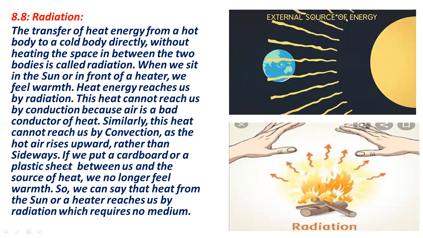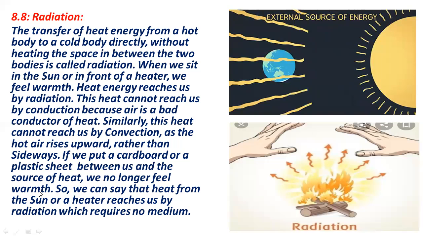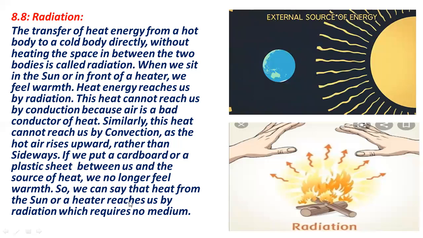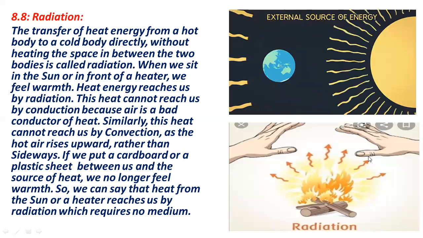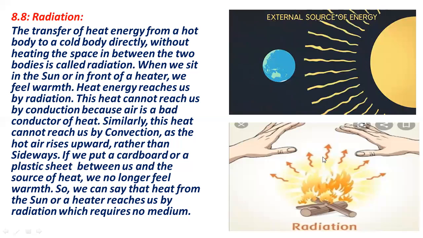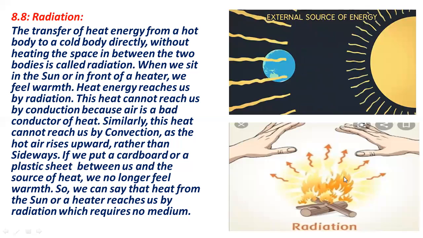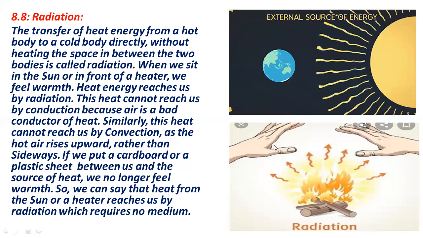So if we put a cardboard or a plastic sheet between us and the source of light, we no longer feel warm. So we can say that heat from the sun or a heater reaches us by radiation, which requires no medium. As I told you, if we keep a cardboard in between our hand and the source of light, we will not feel any warmth. The reason is that these are radiations, and the cardboard or the paper or the board will act as a barrier between the radiations and our hands.